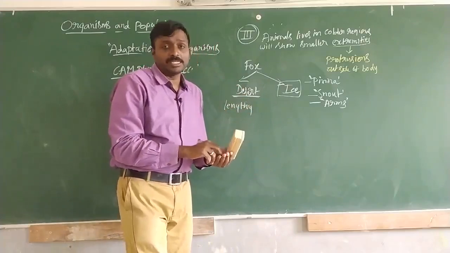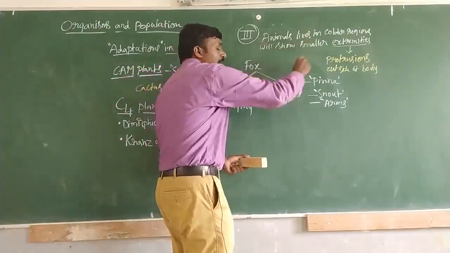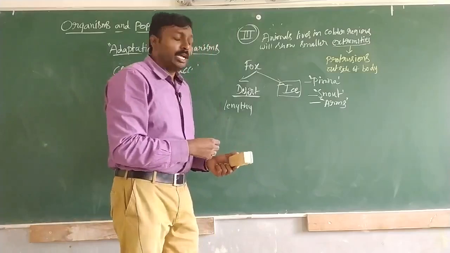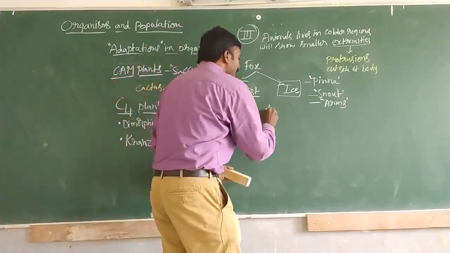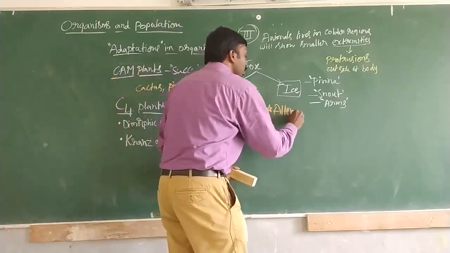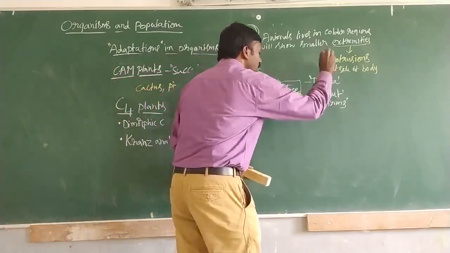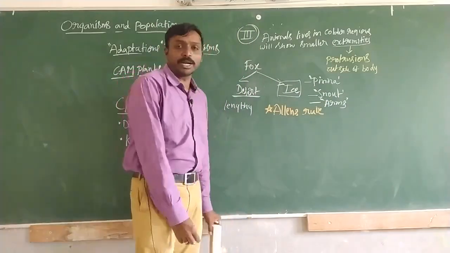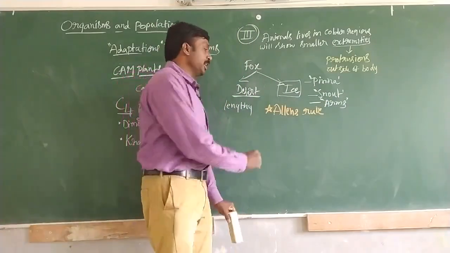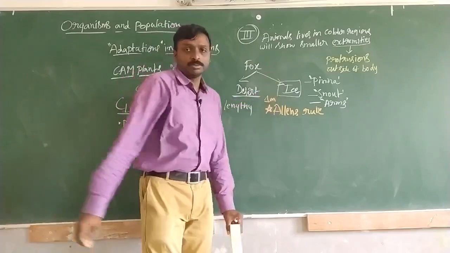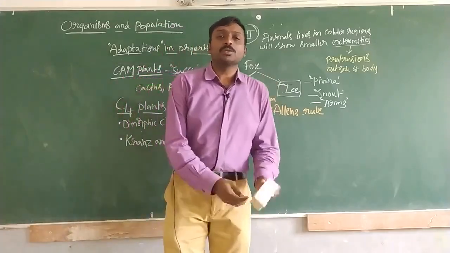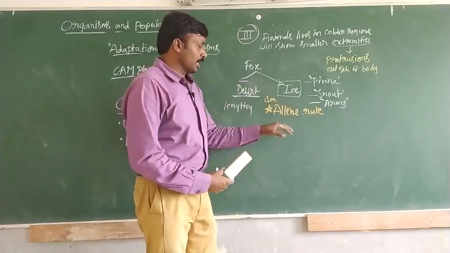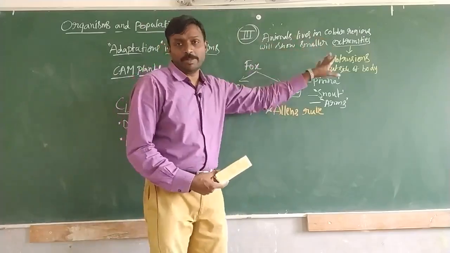This is proposed by a scientist, and it is known as Allen's rule. Okay, very important. Allen's rule. Many times a 1 mark question is asked: define Allen's rule. What we can write is this statement.